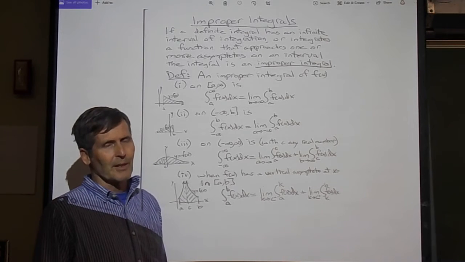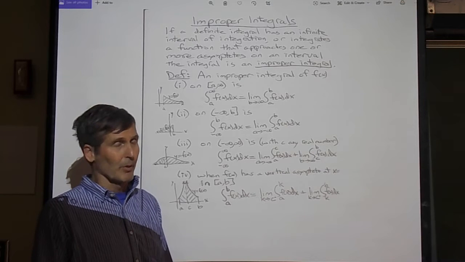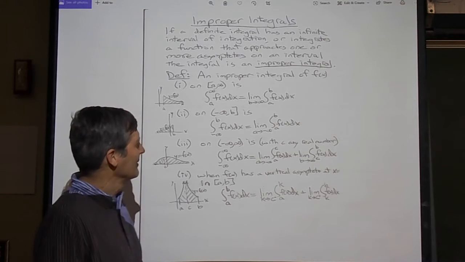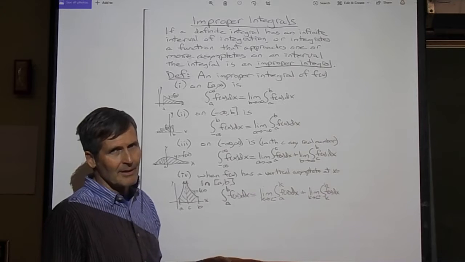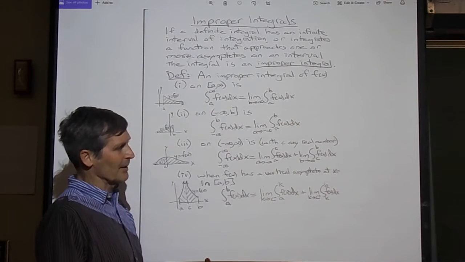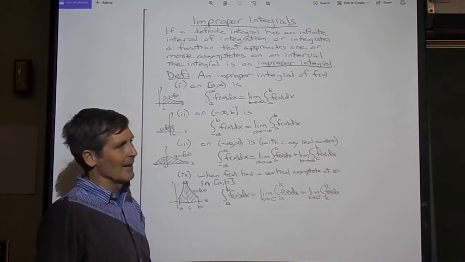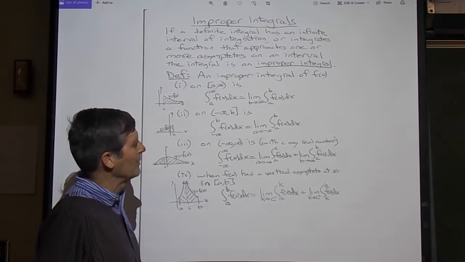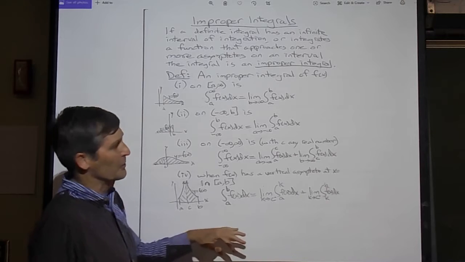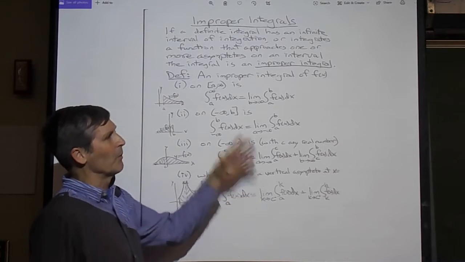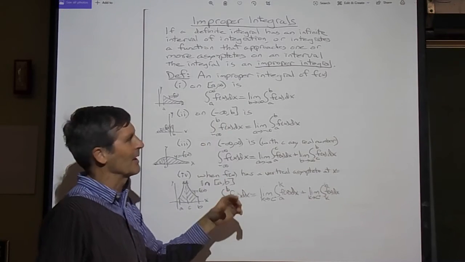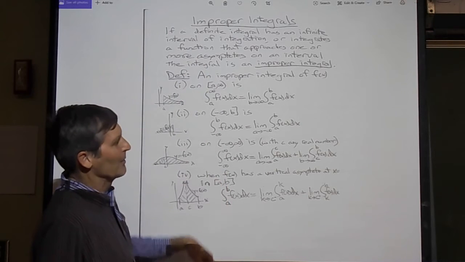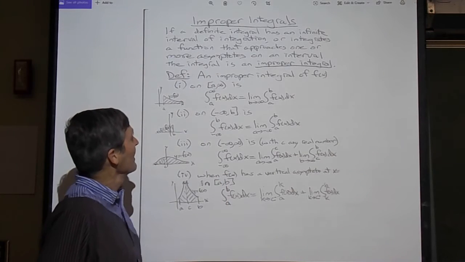What I'm going to do to try and speed things up, because I know these are really boring, is write up the notes ahead of time and then present them at double speed, so you get half the time it usually takes me to present each section, because I won't have to write it all down as I go. And with the video, you can rewind and play it over and over. It'll probably take as long after that. But we'll do some video lectures since we can't meet in person.